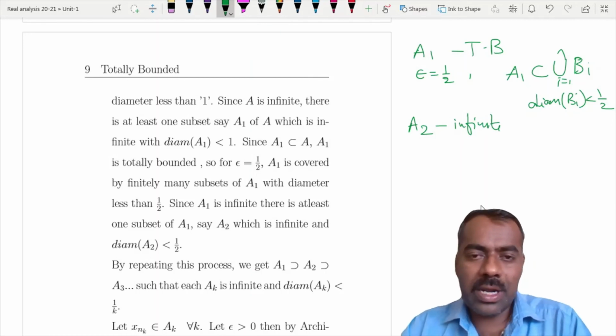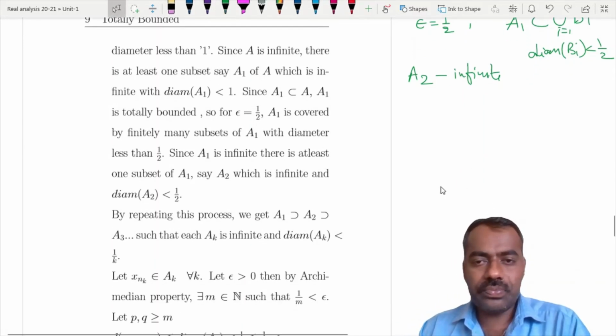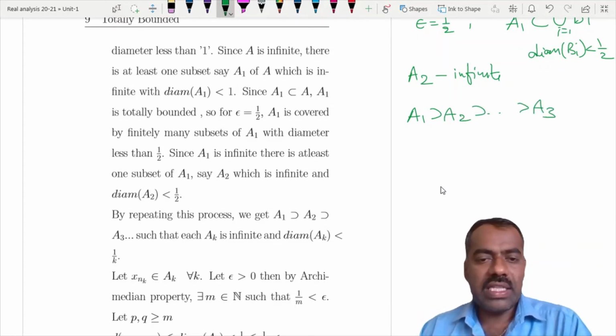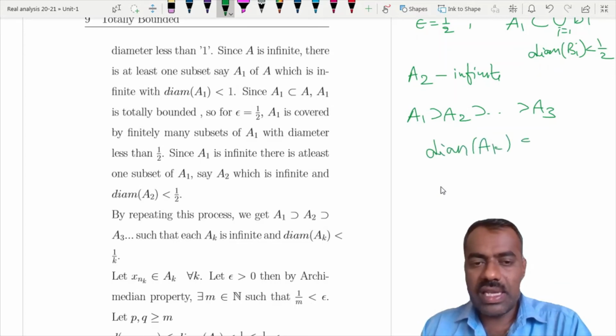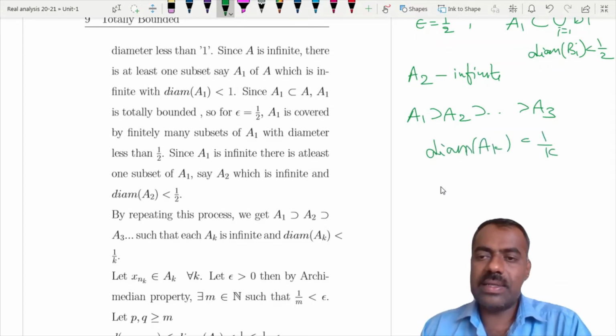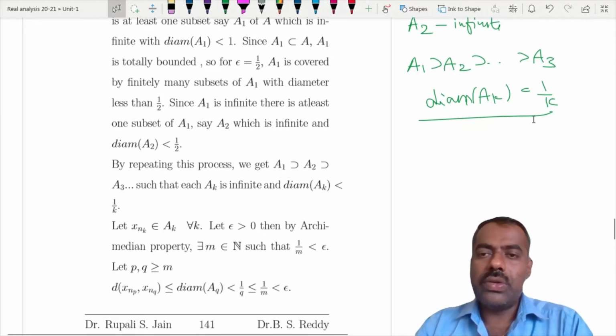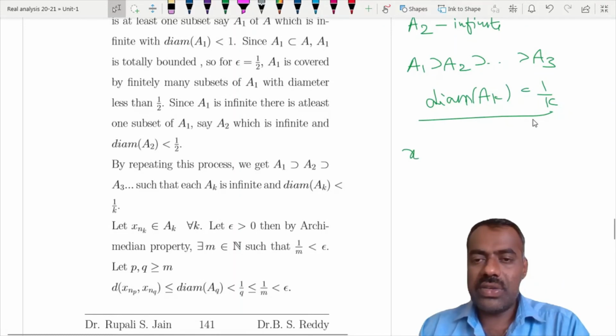If you keep on repeating, what we get is a decreasing sequence where each one is an infinite set and the diameter of Ak is less than 1 by k at the kth stage. Now take one element from each, x_nk belongs to Ak.